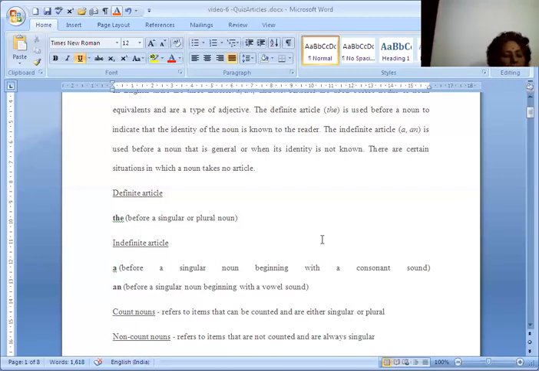Now let us see when you use the definite article. Uses of the definite article: the definite article the is used before a noun which has already been introduced earlier. In the first sentence, as we already discussed, once upon a time there lived a farmer in the village, like that.